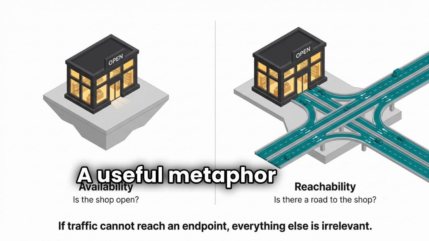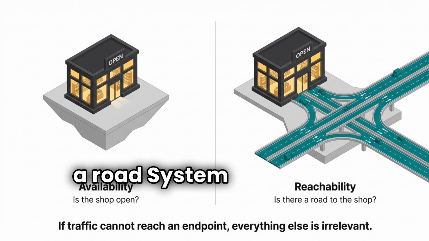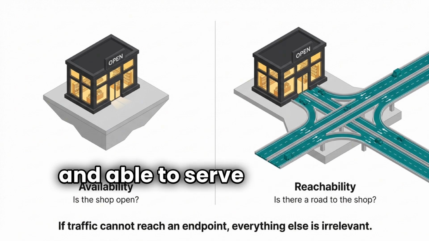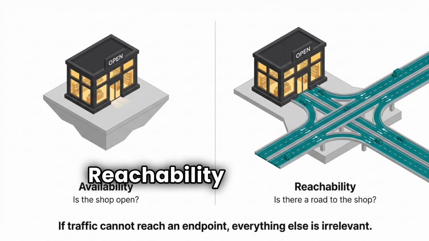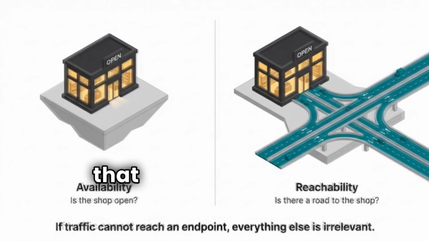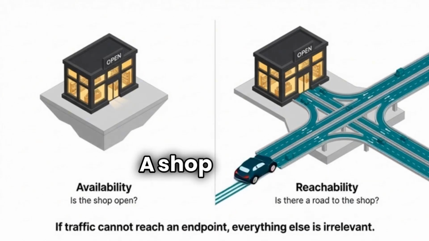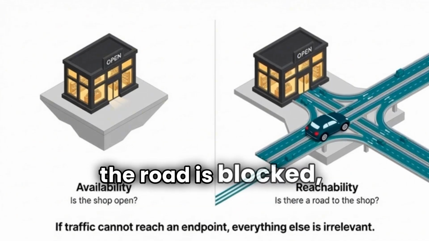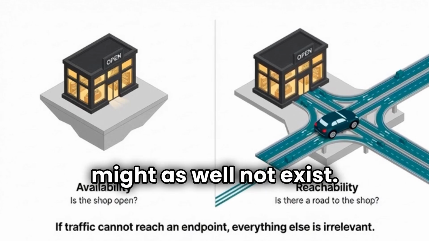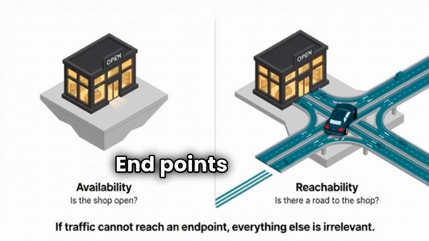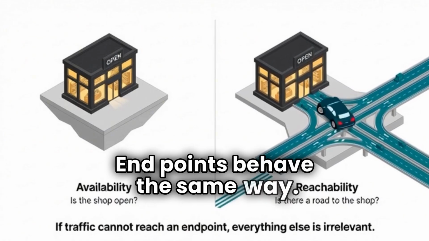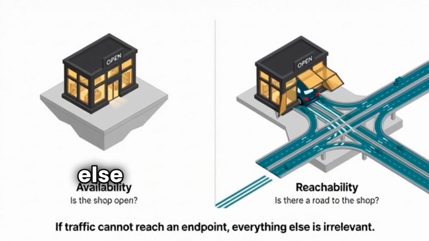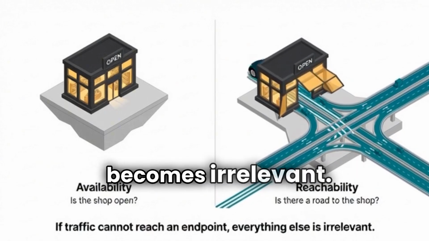A useful metaphor here is a road system. Availability is whether a shop is open and able to serve customers. Reachability is whether there is a working road that leads to the shop. A shop can be perfectly stocked and fully staffed, but if the road is blocked, it might as well not exist. Endpoints behave the same way. If traffic cannot reach an endpoint, everything else about that endpoint becomes irrelevant.